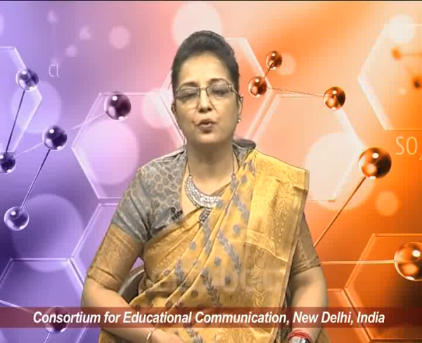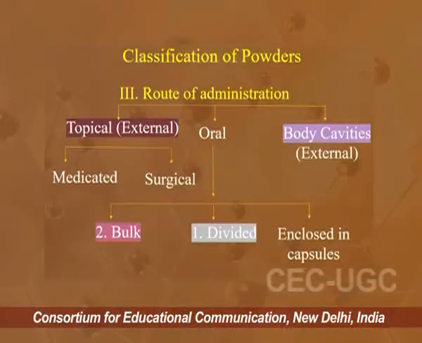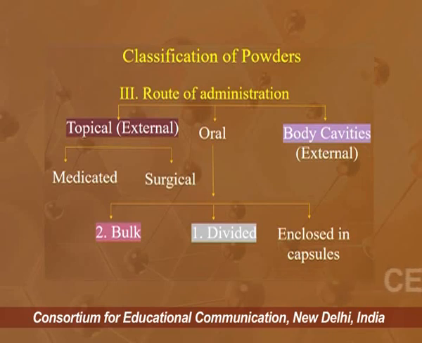And the most classical and most used classification is based on route of administration: either topical, that is for external purpose, or oral, or on body cavities, which also comes under external.